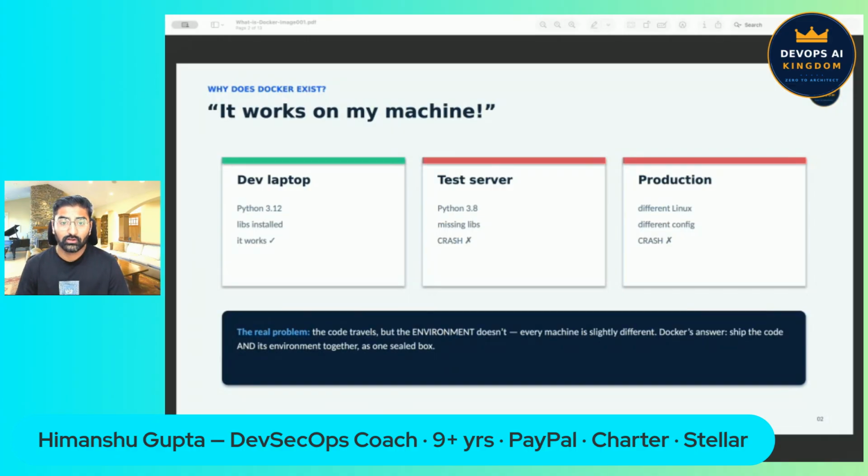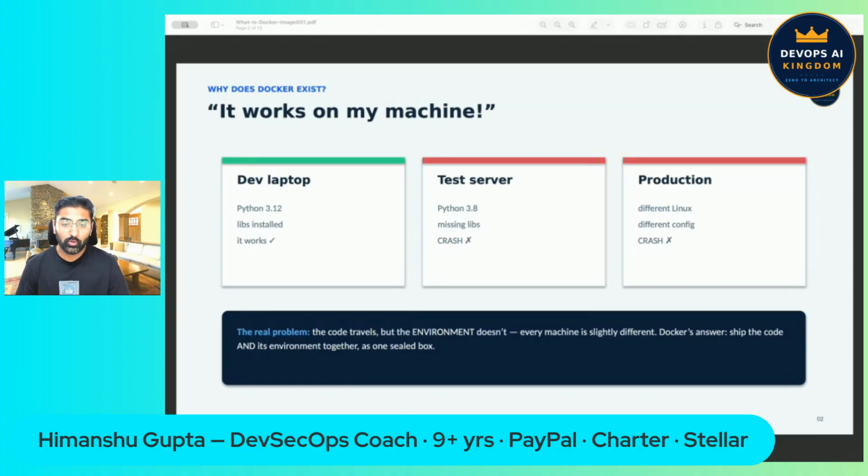Then the developer sends the code to the test server. But the test server has Python 3.8 and some libraries are missing. So the code crashes. The operations team fixes that and ships the code to production. But production runs on an entirely different version of Linux with different configuration. It crashes again. And now the developer says the most famous sentence in all of software: it works on my machine.